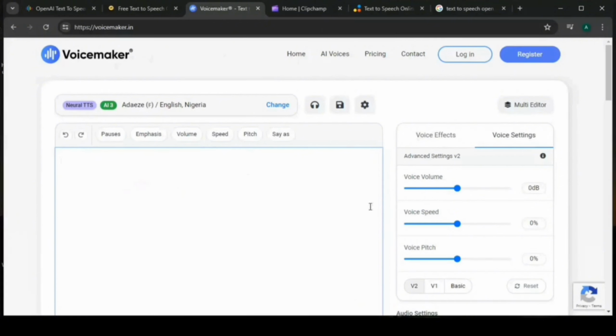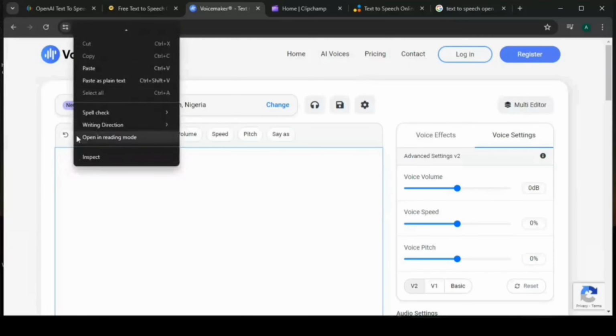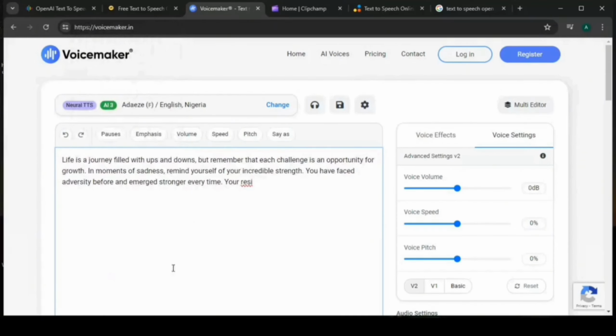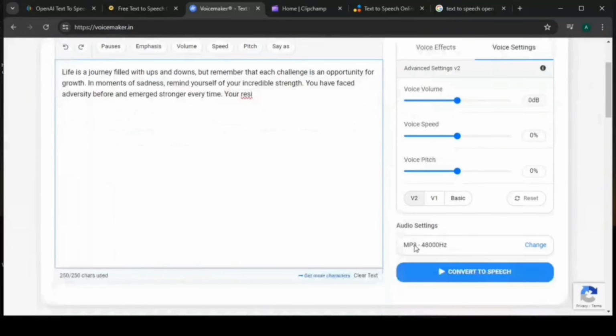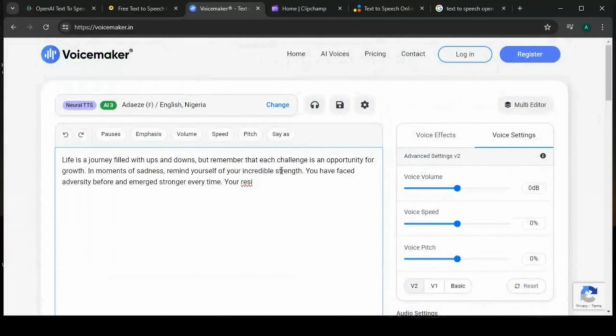This is the interface of VoiceMaker. This is the box where you paste your text, so you can understand what I'm talking about. From here, they have so many things. You can change your settings here, but we're just going to leave it as it is because it's okay like this. I'm going to show you the list of so many things they have.